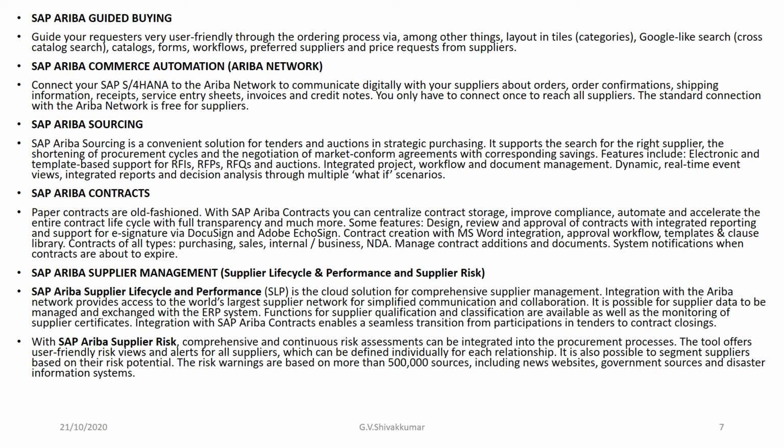It is possible for supplier data to be managed and exchanged with the ERP system. Functions for supplier qualifications and classifications are available, as well as the monitoring of supplier certificates. Integration with SAP Ariba Contracts enables a seamless transition from participation in tenders to contract closing.